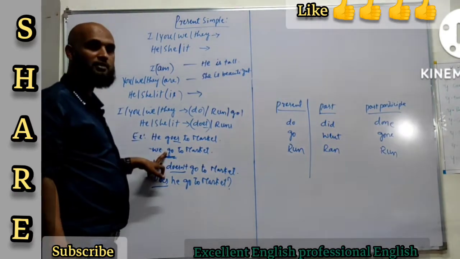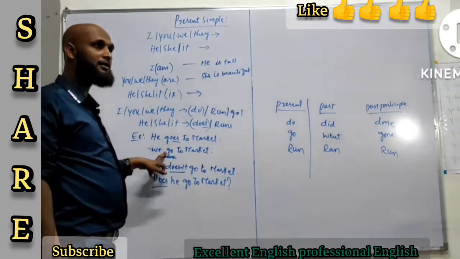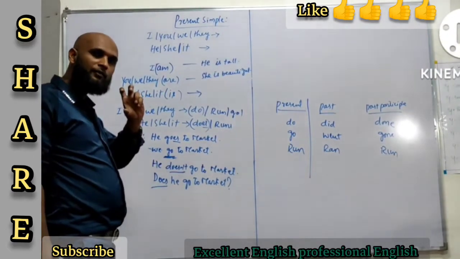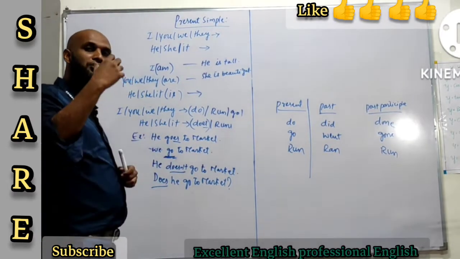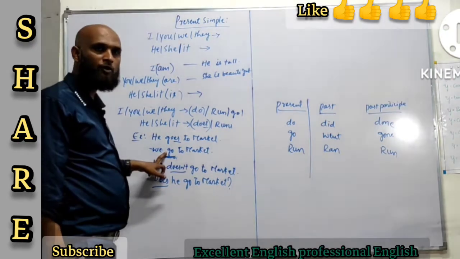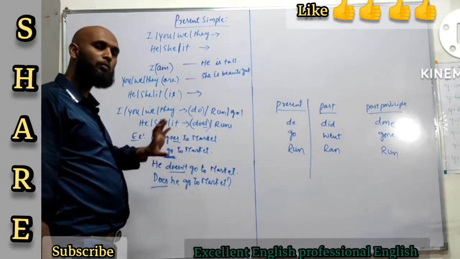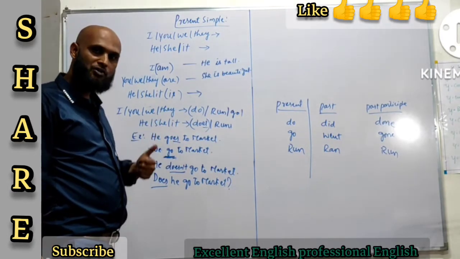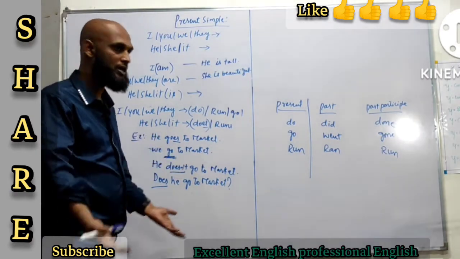So go is a present form of the verb. So we go to market, it means that it is talking about what kind of action is taking place, as well as it is talking about in which tense that you're talking. So you don't need to use any helping verb here. Present forms of the verbs are going to take care of both the things. What sort of action is taking place there, as well as when that action is taking place.